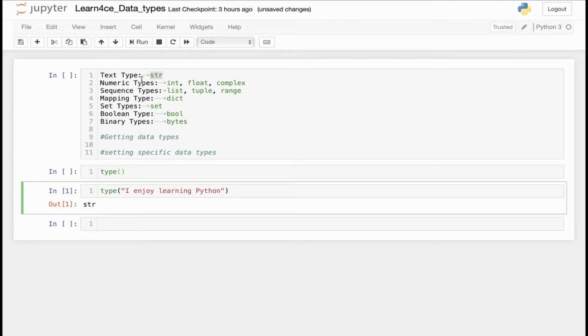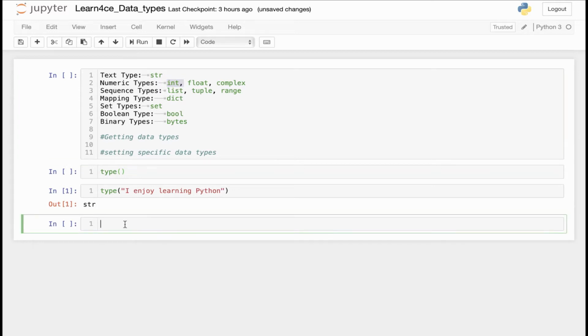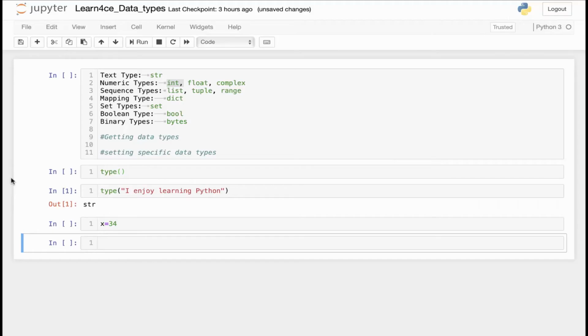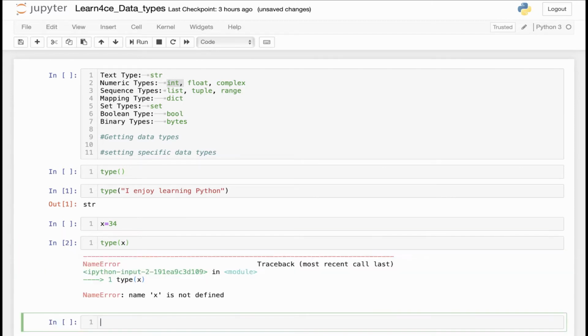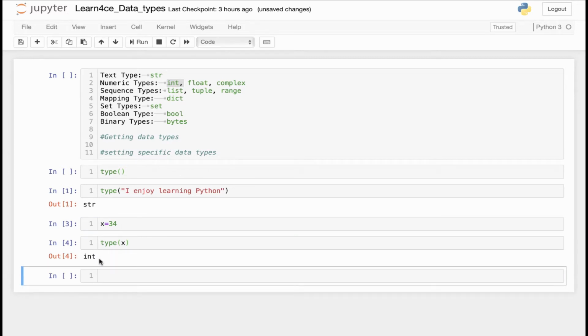Okay, the next category of data types is the numeric types. In numeric types, let's first talk about the integer. For instance, if I write down x equals, I don't know, 34. This 34 is automatically identified as an integer in Python, which means if I use the type again, so type x, shift enter. Sorry, I forgot to run this one. As you can see, this is integer.